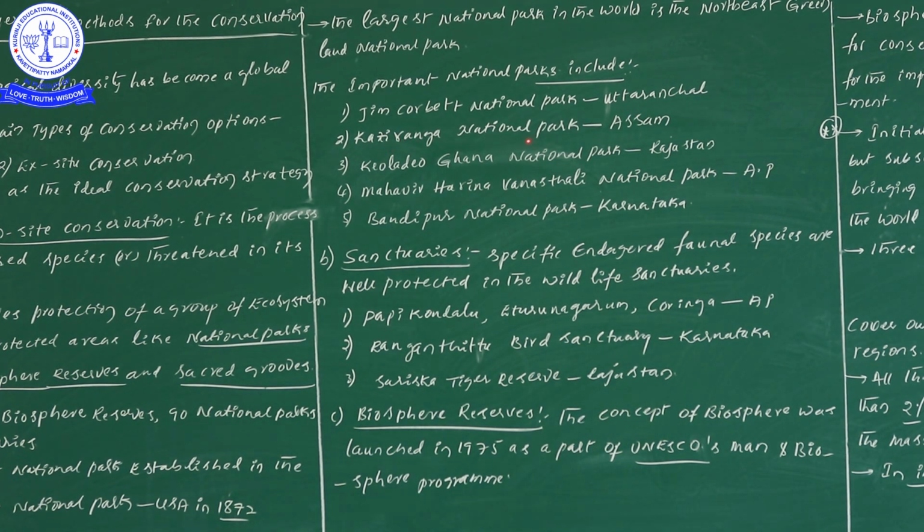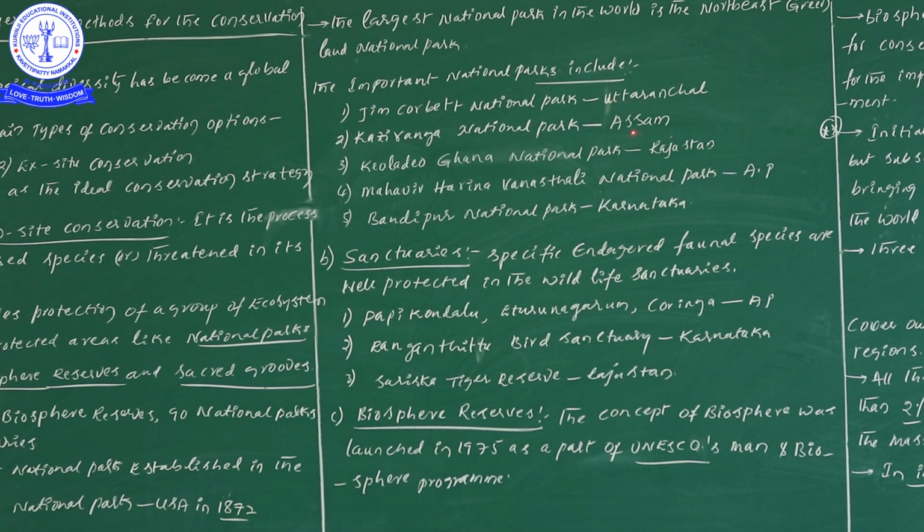Next, Kaziranga National Park, Assam, Keoladeo Ghana National Park, Rajasthan, and Mahavir Harina Vanasthali National Park, AP. Next, Bandipur National Park, Karnataka. Here are a few important national parks. The first one is Jim Corbett National Park, present in Uttaranchal.